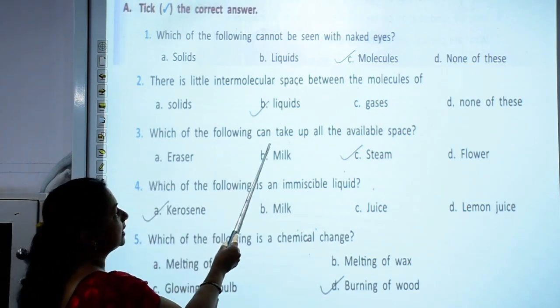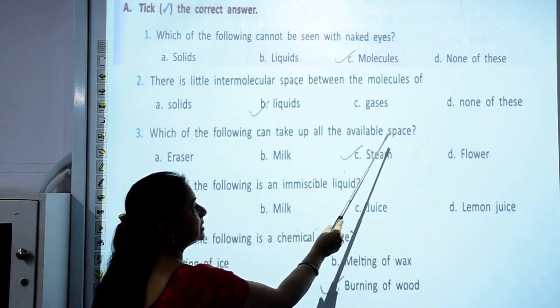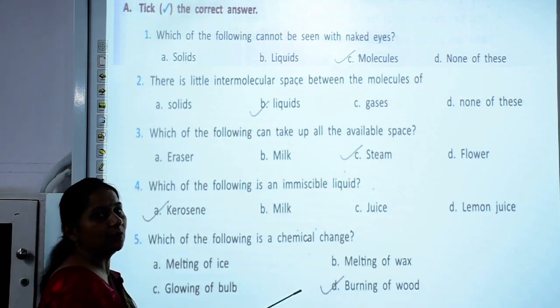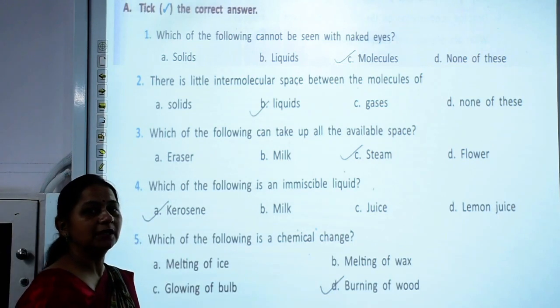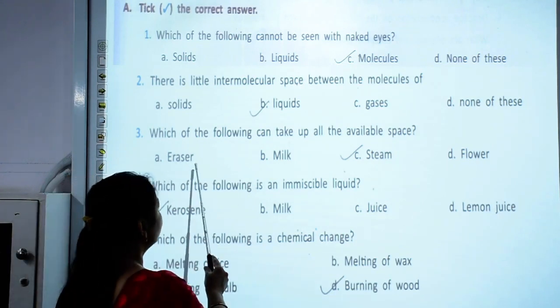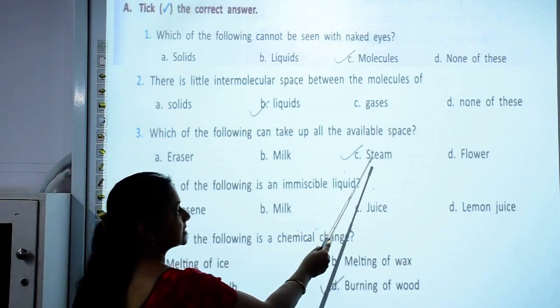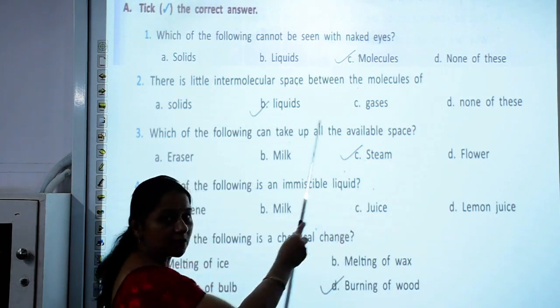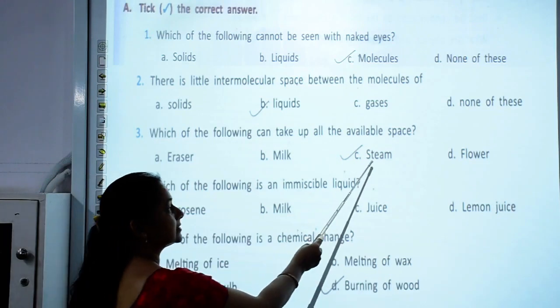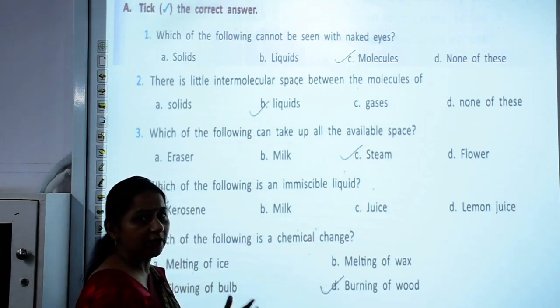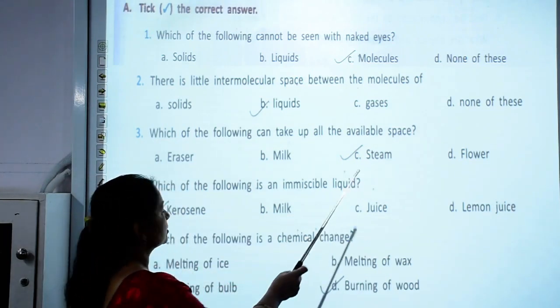Which of the following can take up all the available space? We have discussed that gases take up all the available space. So the correct answer here is steam, because steam is a gaseous state and it takes up all the available space which is given to it.